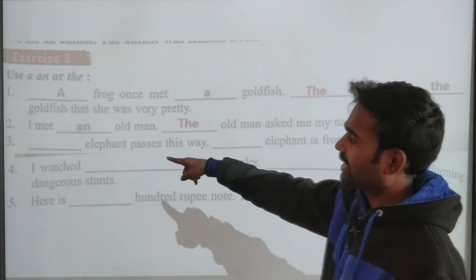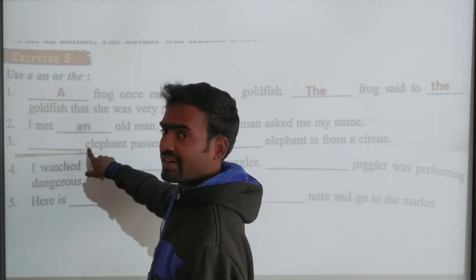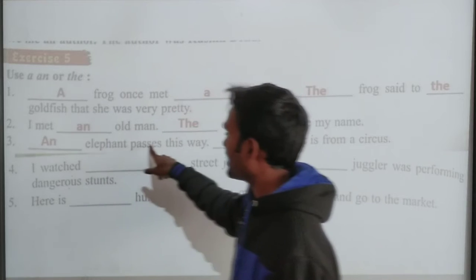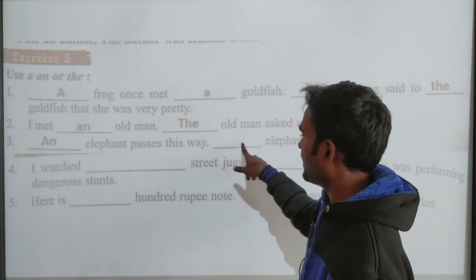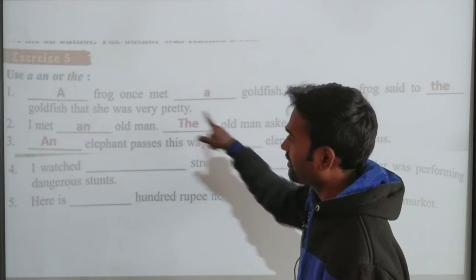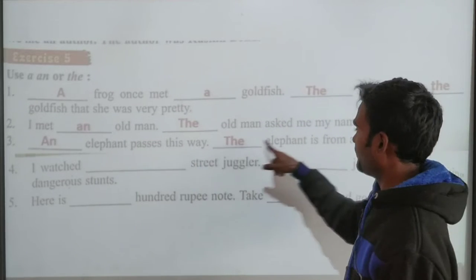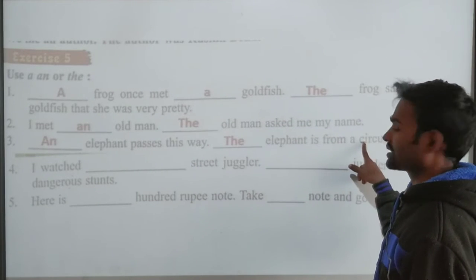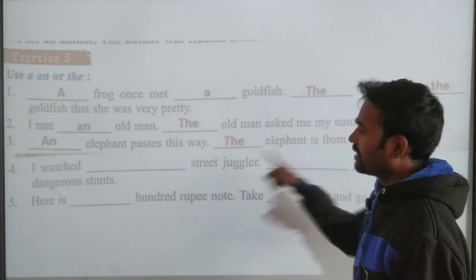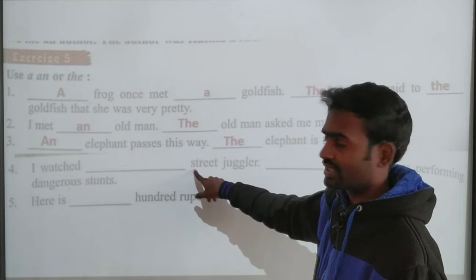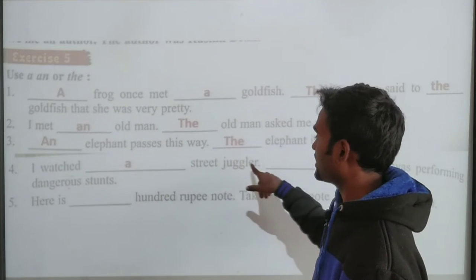And the next one, again here we have elephant, a vowel sound. So what are we supposed to use? An elephant passes this way. Again, what are we supposed to do? The elephant. That elephant is from a circus. Clear? And the fourth one, I watched, again here we have a consonant. I watched a street juggler.